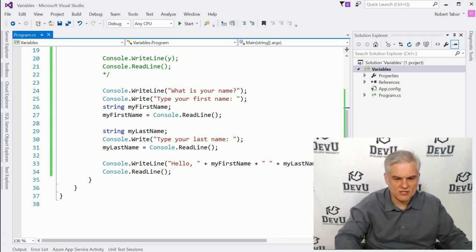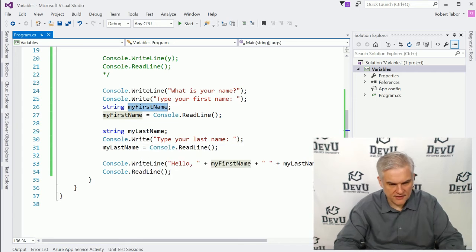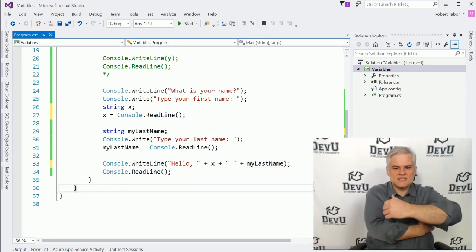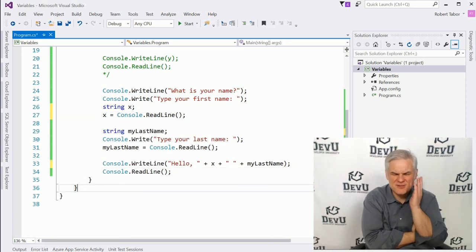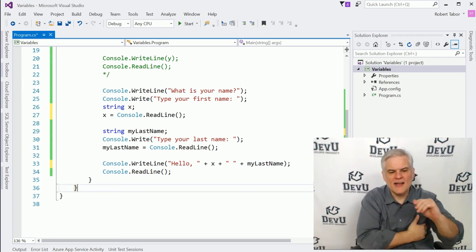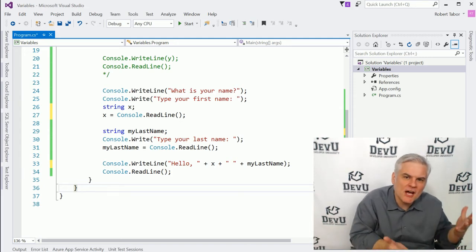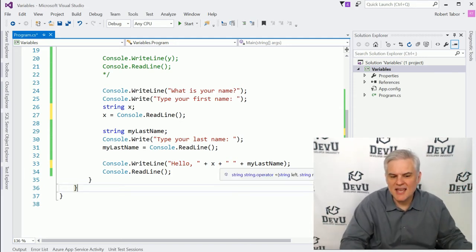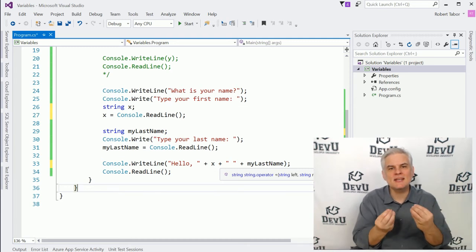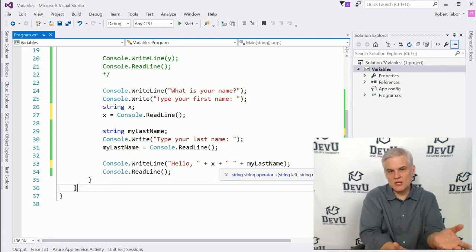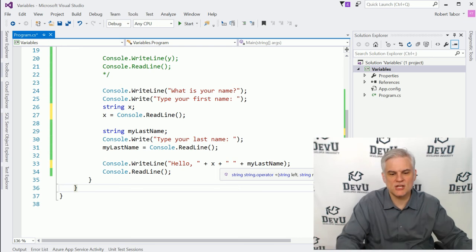So I could have just called this X and then done something like this. And you look at this and you say, I have no idea what X is supposed to do. All right. It's because we used a very vague description of the bucket in the computer's memory. Instead, you don't have to worry about keystrokes. Make it human readable. Write your code in such a way that somebody can read through it and understand exactly what the variables are doing and what the logic of the application is doing.